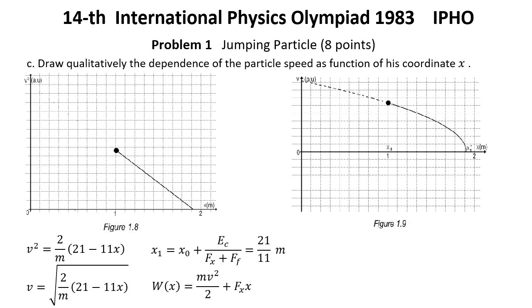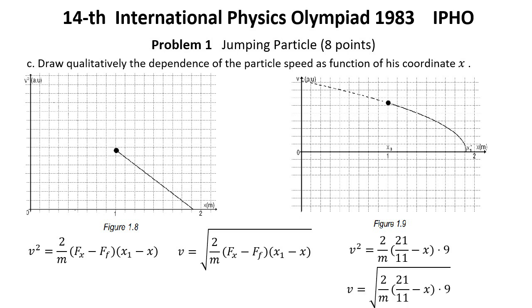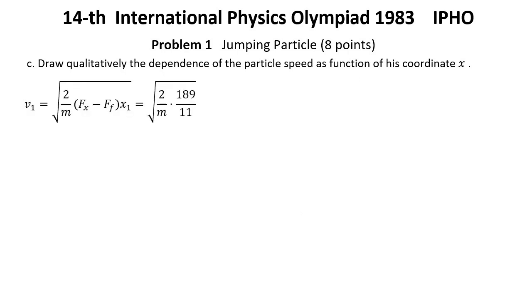Because of friction, the value of the energy decreases from the one it had at x1 to the one corresponding to the x position. We have the following. The square of the speed has the expression, and the speed is given. For the given data, in the domain 0 to x1, the speed square equals this, respectively the speed is this. The speed of the particle hitting the wall a second time, according to the previous, is given and has the value.